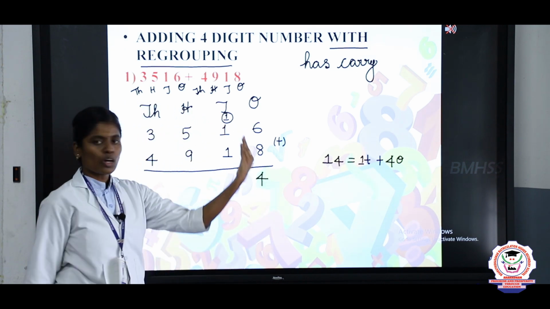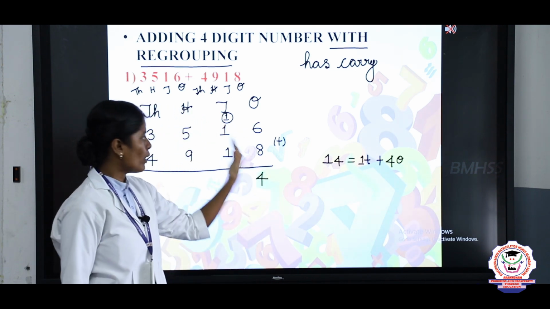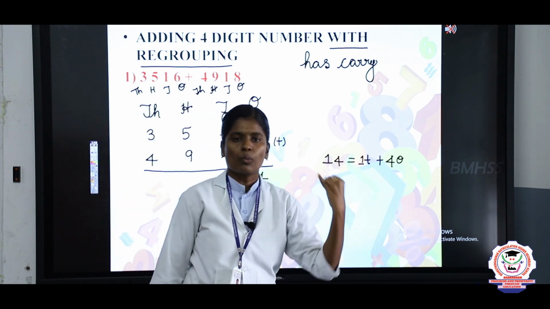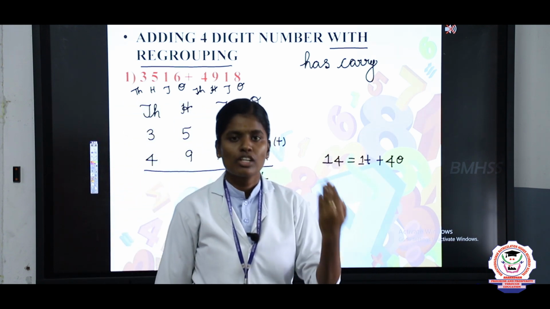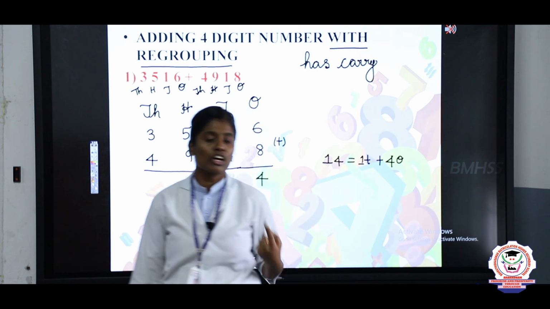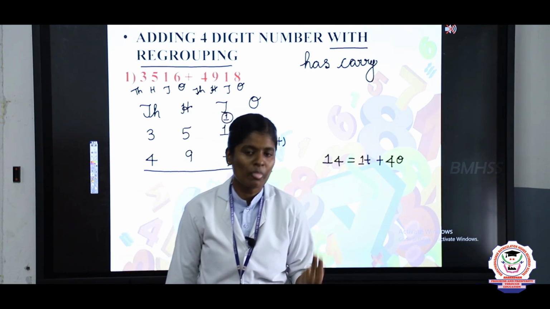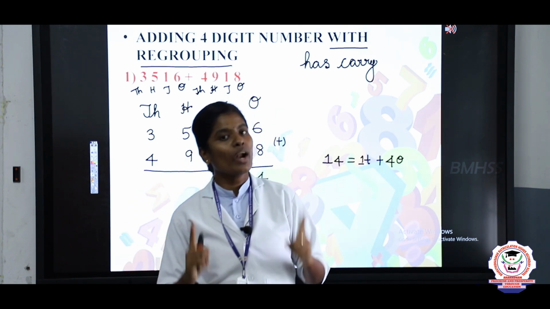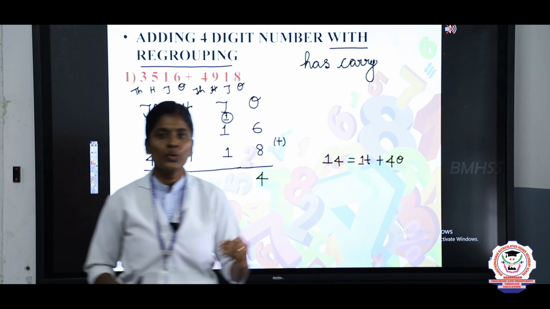Next the tens values are 1 plus 1 plus 1. So 1 tens plus 1 tens plus 1 tens. So keep 1 in the mind, 1 in the finger. So the answer is 2. Next you keep 2 in the mind, 1 in the finger. What is the answer? 2 after 3.